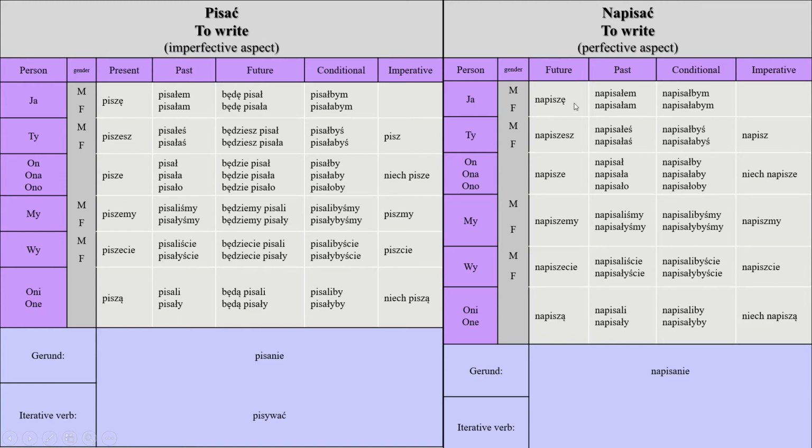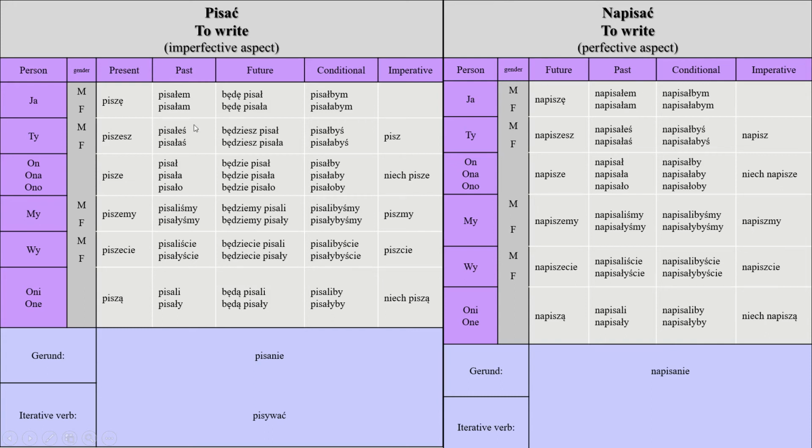So napiszę, here piszę. Why? Because it's napisać, pisać. It makes sense. And the rest is exactly the same. All you have to do is add na. So remember that there's no present in this verb, and it doesn't mean anything related to present. However, you can say napiszę to after a second. It can be a really close present, so it can be minutes or seconds later. So yeah, it's more like a perfective aspect, if you can understand what perfective aspect means.